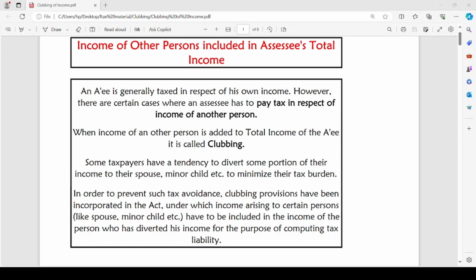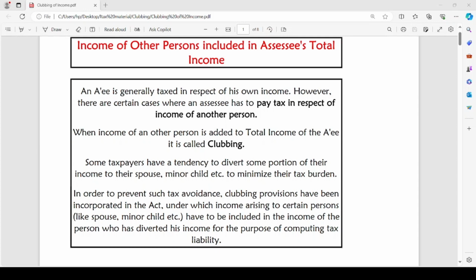So, what does this chapter deal about? This chapter is mainly concerned with clubbing of income of assessee with income of other persons. An assessee is generally taxed in respect of his own income. However, there are certain cases where an assessee has to pay tax in respect of income of another person. When income of another person is added to total income of the assessee, it is called clubbing of income.